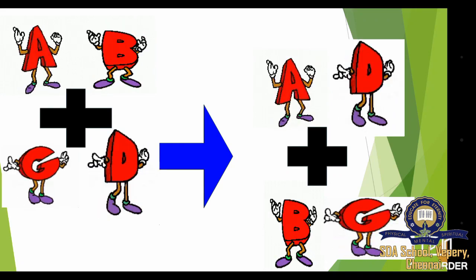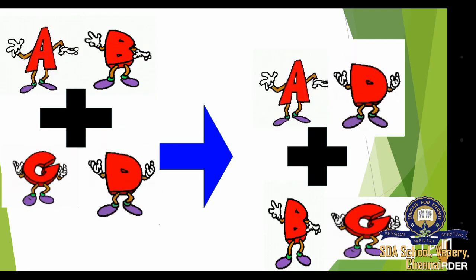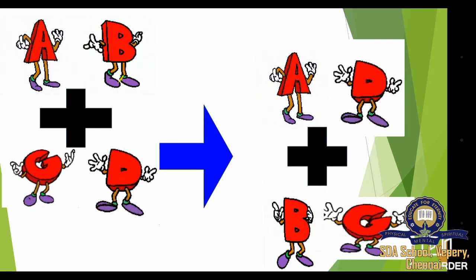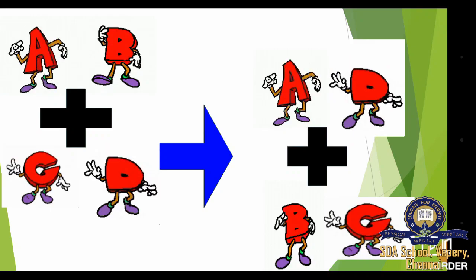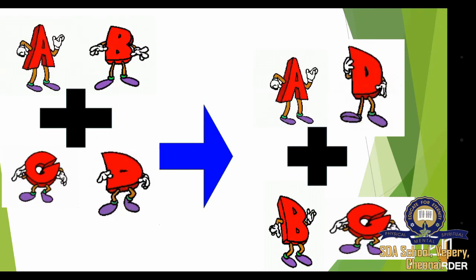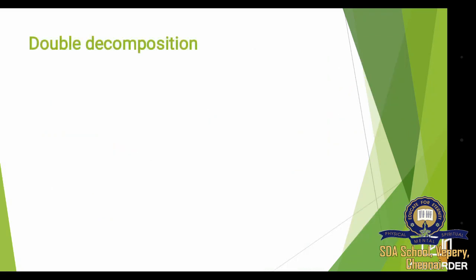Okay, let's again imagine that A and B are friends and C and D are friends. Now A wants to become friends with C, D, and B wants to become friends with C. So what happened? A and D become friends and B and C become friends. Likewise, when there is a mutual exchange of radicals, the type of reaction is said to be a double decomposition reaction. The equation is AB plus CD gives AD plus CB. Here B is replaced by D and that B goes and combines with C. As a result it forms AD plus CB.